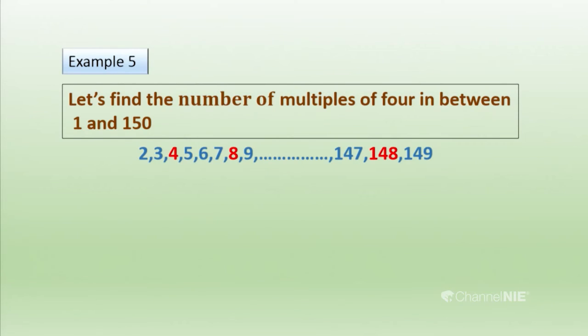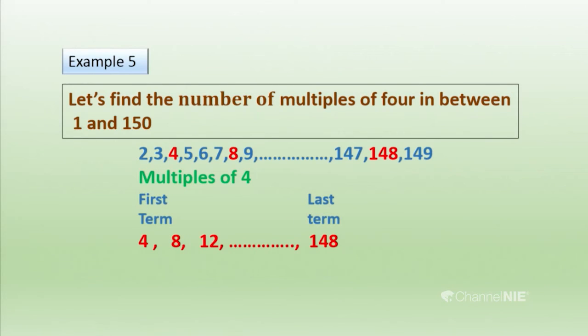Now, we write the multiples of 4 as the progression here in between 1 and 150. So, what are the multiples of 4? 4, 8, 12 and it's going ahead. Here I have identified the first term as 4 and the last term as 148. Here also, to find the number of multiples of 4, number of means you have to find n. You should identify that.